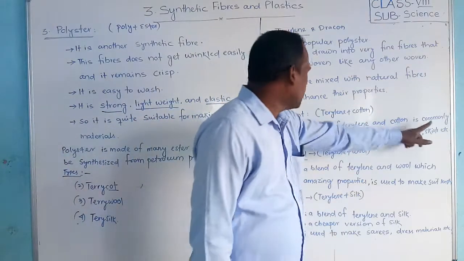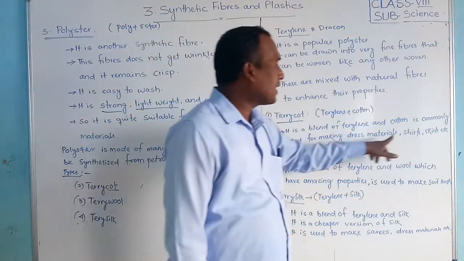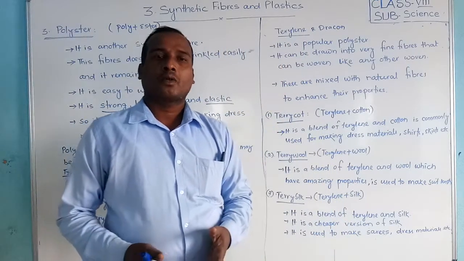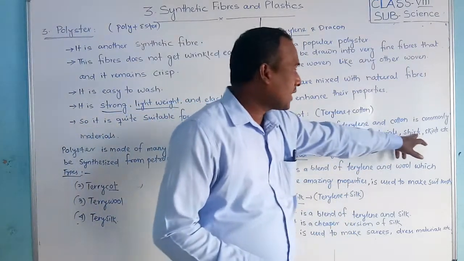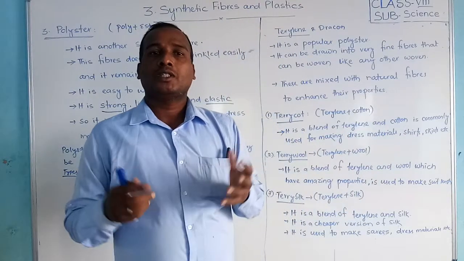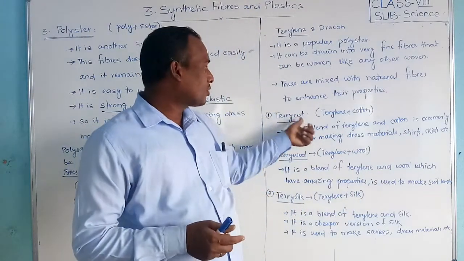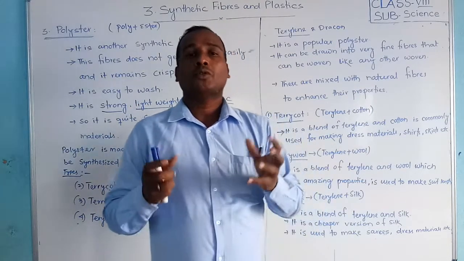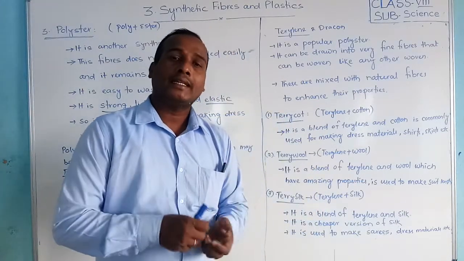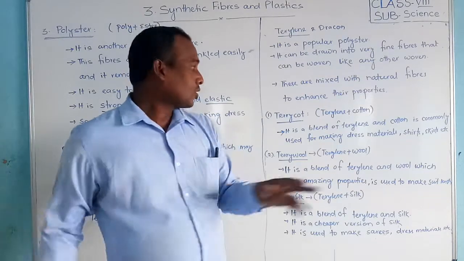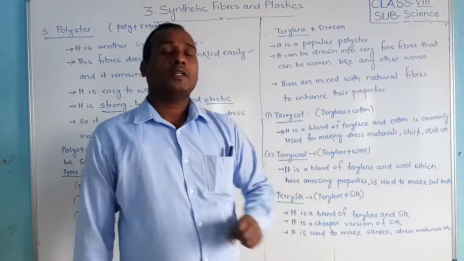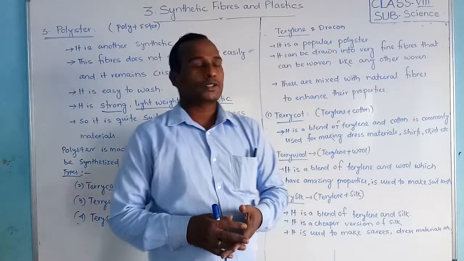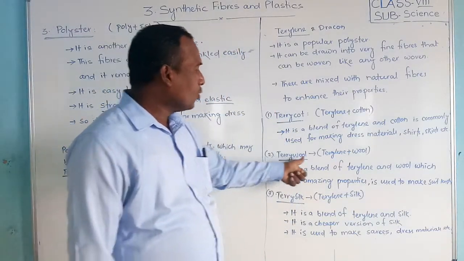Terrycot is commonly used for making dress material, shirts, skirts, etc. Terrycot combines terylene plus what? Cotton. Terrycot is a very important and very popular fiber.